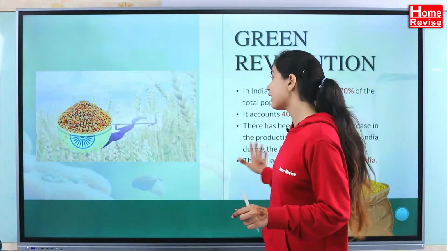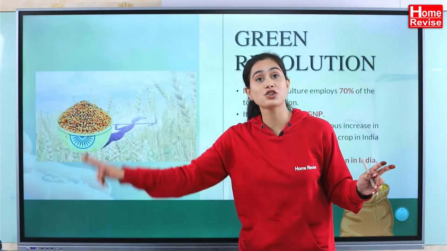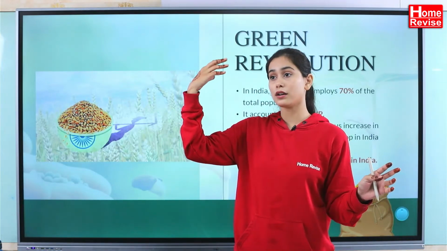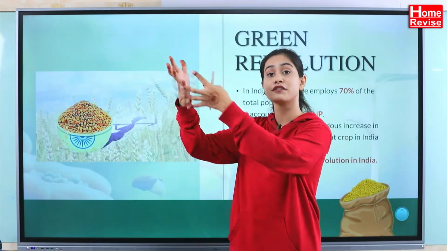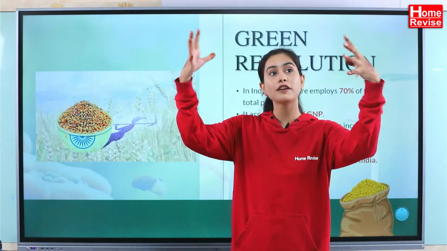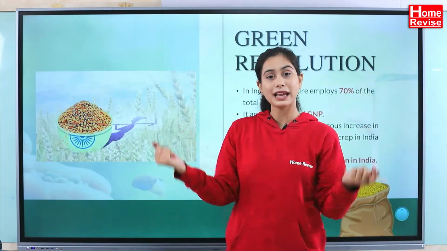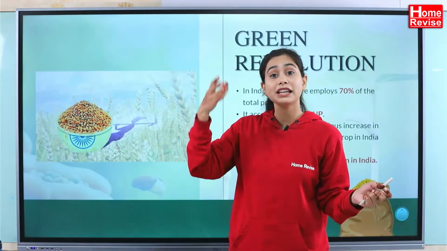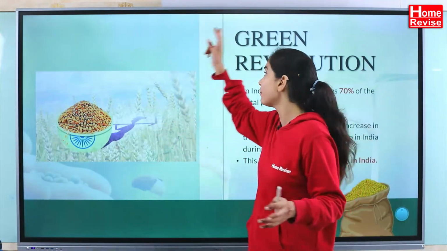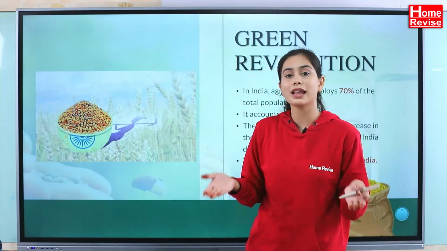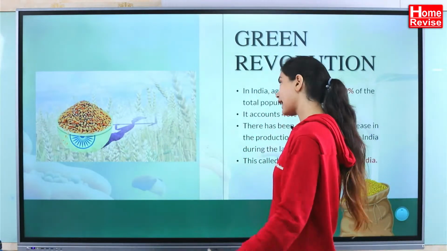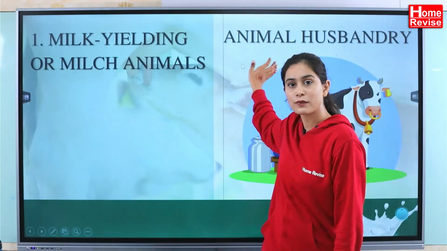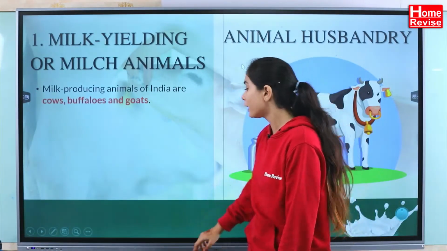So that was the Green Revolution, wherein there were major changes in the field of agriculture. Various irrigation methods came up, different equipment came up, different kinds of fertilizers, better seeds, high yielding crops, all this came up in the Green Revolution. That is what we call the Green Revolution. Is that clear?